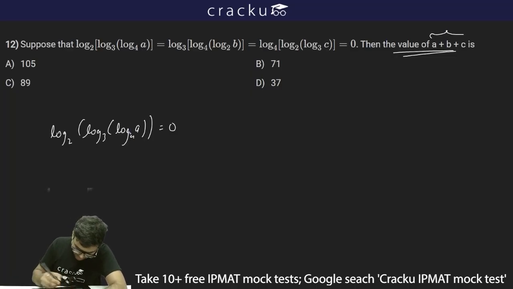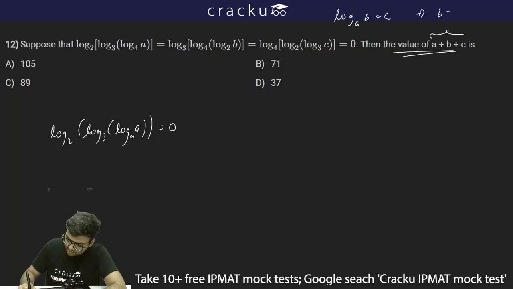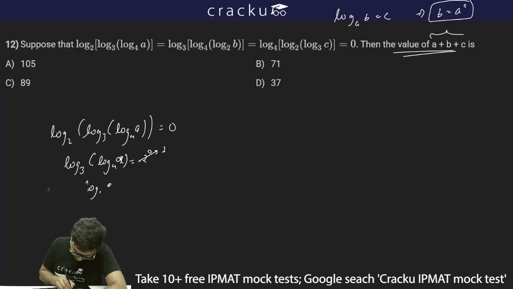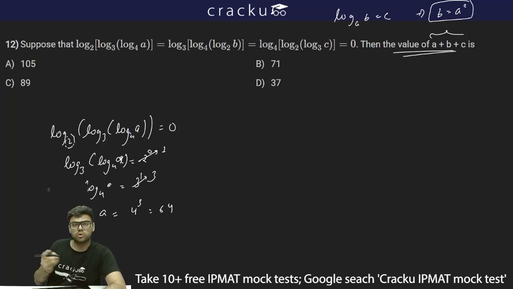If I substitute this, I just need to know one formula: if log base a of b is equal to c, I can write b = a to the power c. Applying the same formula, I can write log base 3 of log base 4 of a is equal to 2 to the power 0, which is 1. So I can again write log base 4 of a is equal to 3 to the power 1, which is 3. So a is equal to 4 to the power 3, which is 64. I first took the 2 to the power, then the 3, and then the 4. So a is equal to 64.